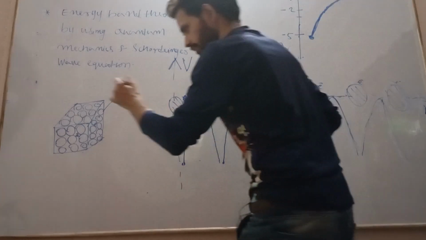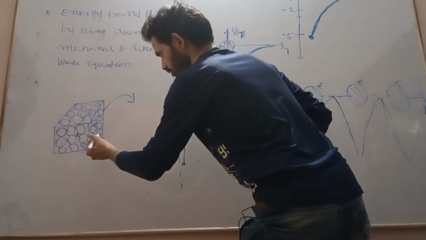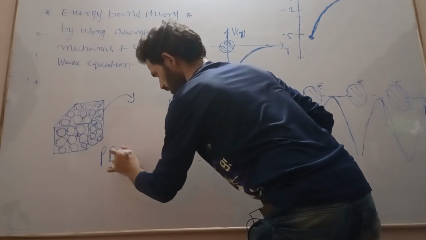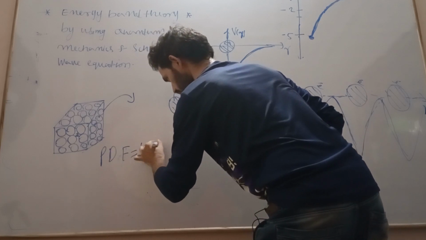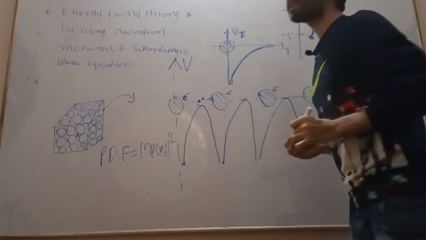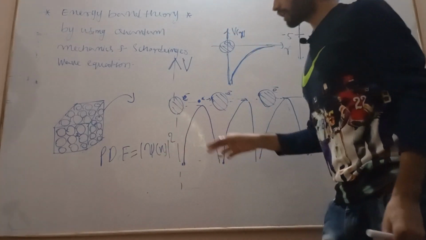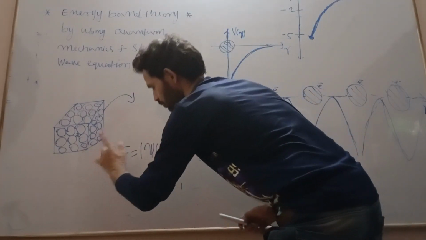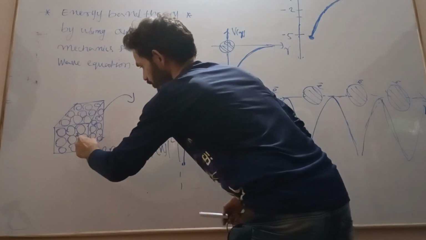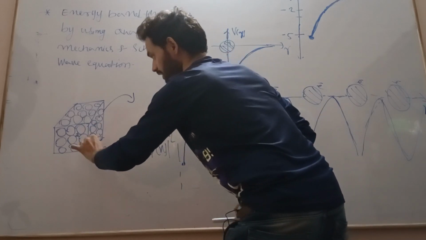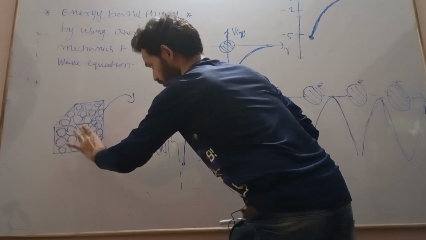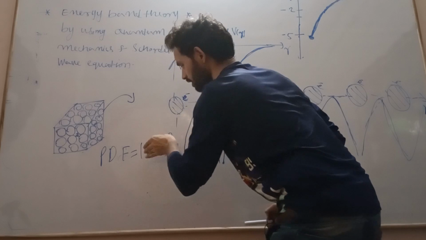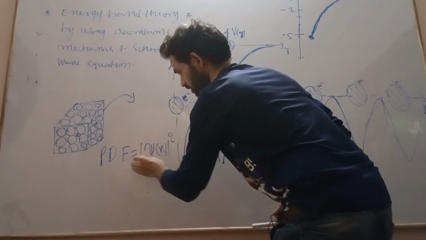The probability of finding the electron is given by the probability density function, which is nothing but psi of x square. What is this psi of x? Psi of x is nothing but the wave function, the wave function corresponding to the energy of the particle. Because the electron is taking a particular energy level, corresponding to that energy level is the wave function.